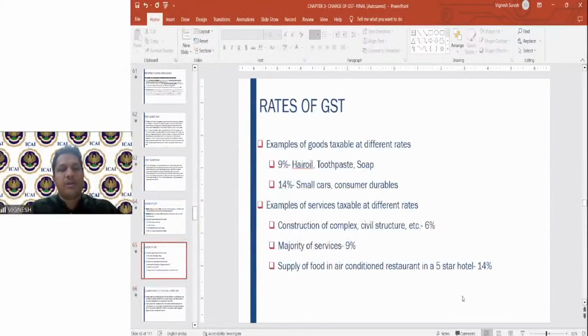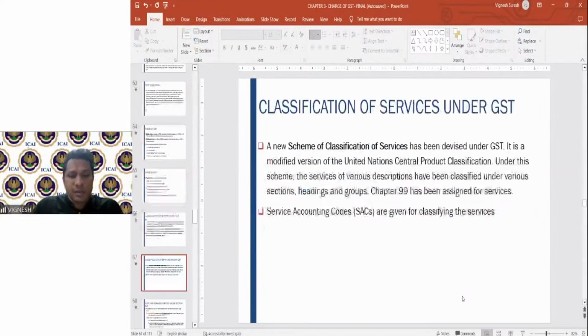Fine. Then 9%, that is your regular 18%. Most of the goods are under 18%. Hair oil, toothpaste, soap, etc. 14% is small cars, consumer durables, services also. These are the different types of rates which are there. In case of 5-star hotel, air-conditioned restaurant, 14% is the rate of GST.